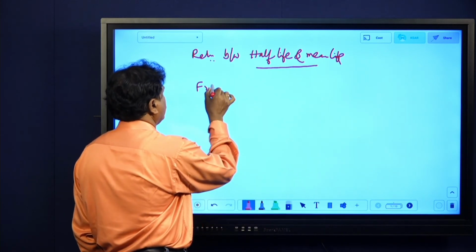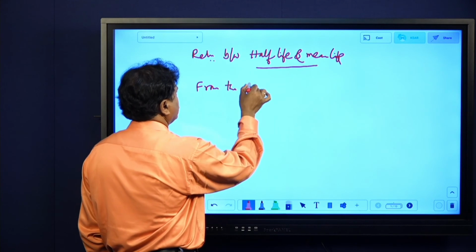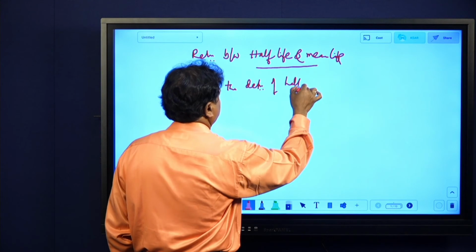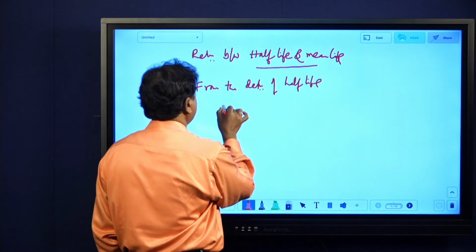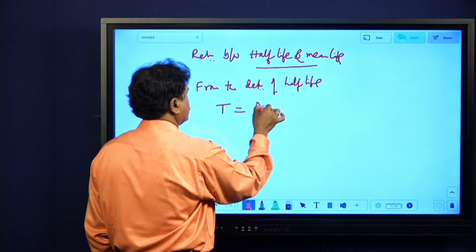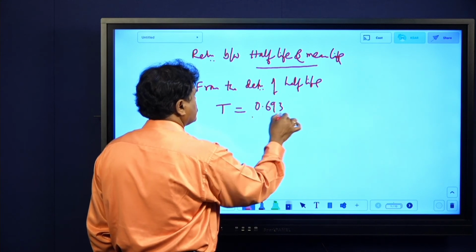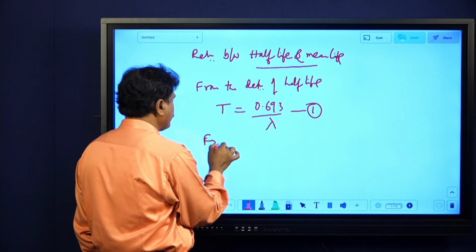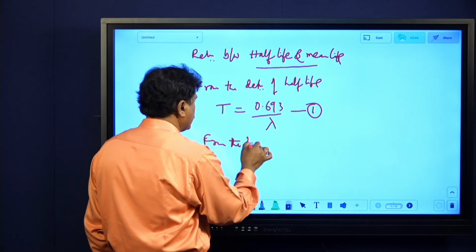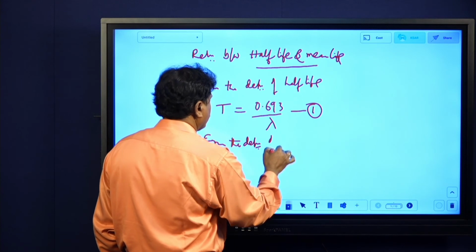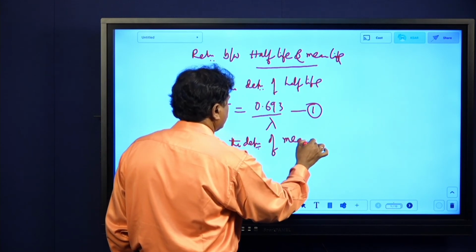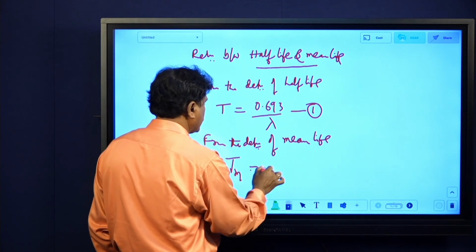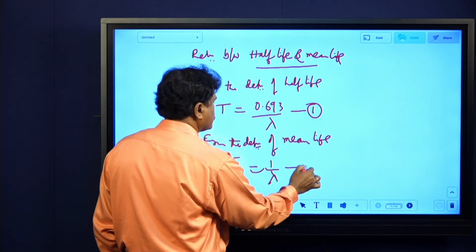From the definition of half-life, we have T equals 0.693 by lambda. Call it equation 1. From the definition of mean life, there is no simpler derivation than this. Just now I told, mean life or average life, Tm, is 1 by lambda. Call this equation 2.